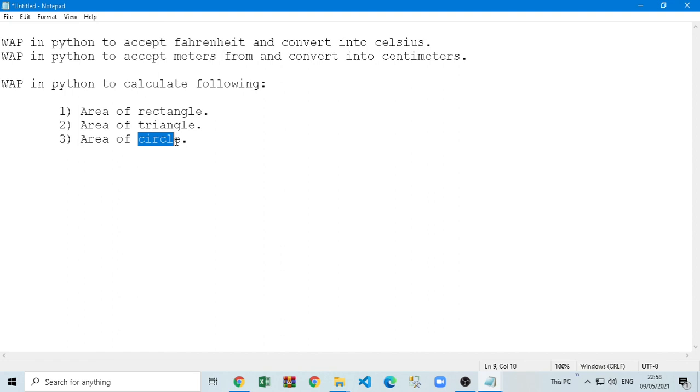So in area of circle you just have to take one value as an input, that is your radius, that is r. Pi is fixed, so you can directly write in code 3.14 into r, that is radius into radius, and you got the answer. That's it. So simple. Similarly you can try for all the questions. These are for practice.